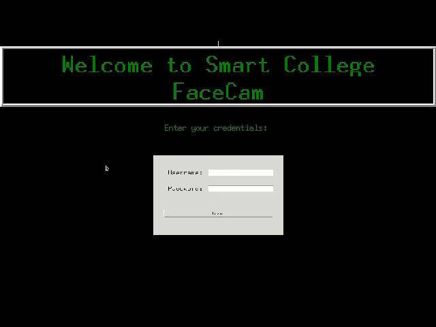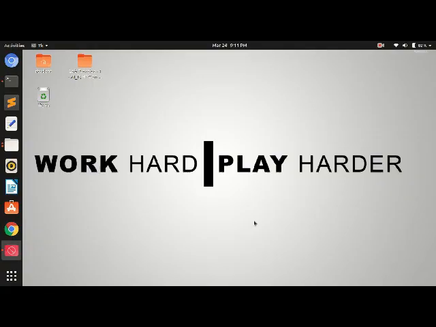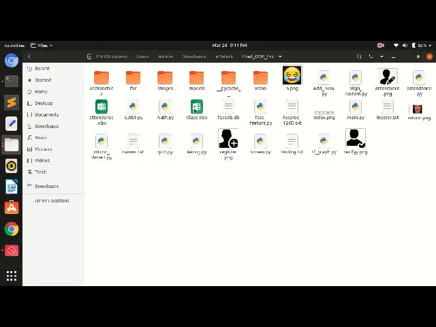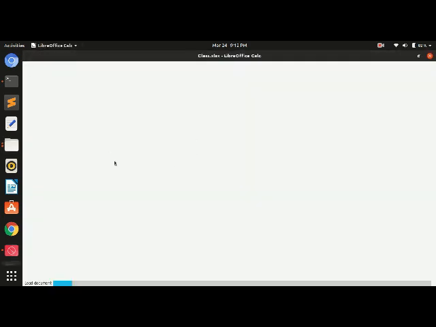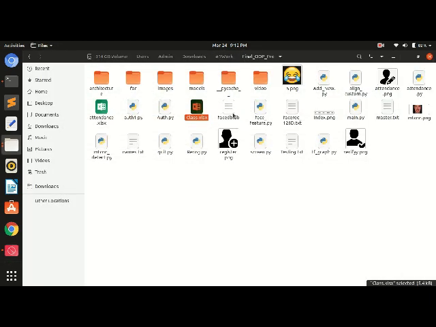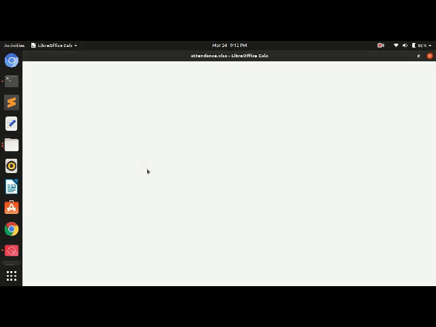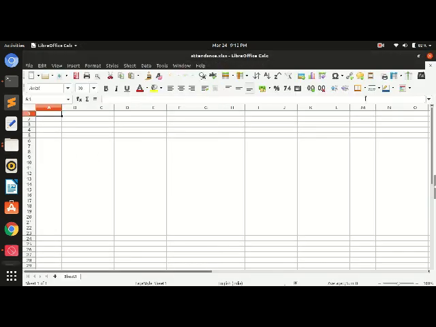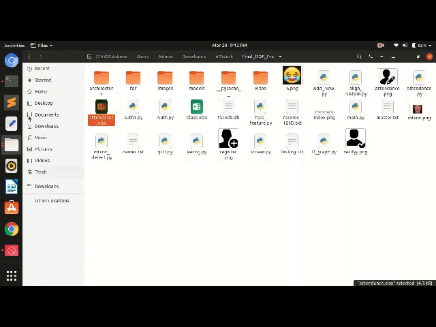This is the first page, the origin page, using which everything can be performed. We can see "Welcome to the Smart College Facecam", and this dialog box is linked with an SQLite 3 database. But before that, let me demonstrate one thing. You can see here we have this attendance and this class file. Let me quickly open it. So you can see I have deleted all the names and the roll numbers in it, just for this demonstration. Similarly, in the attendance.xls there are no entries. Okay, now we move on.